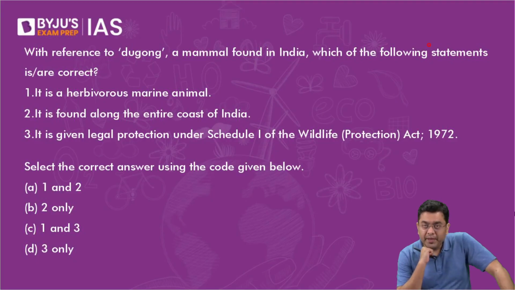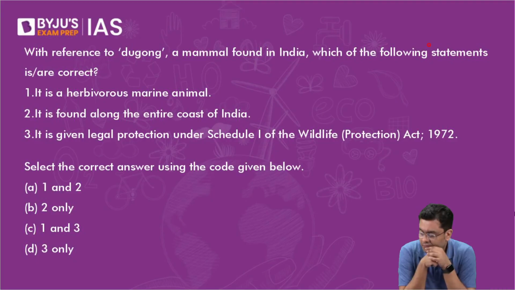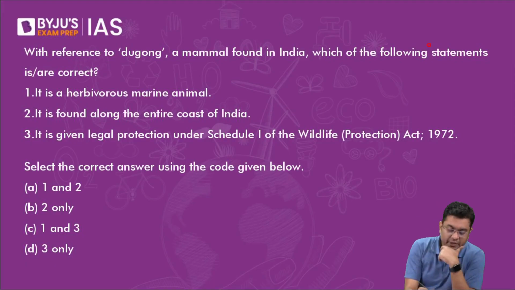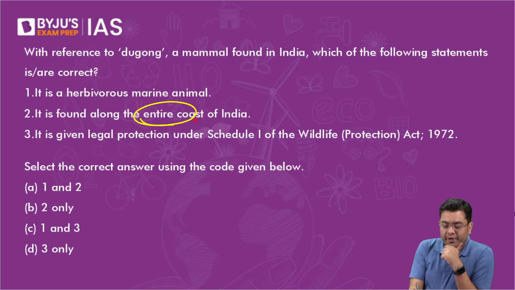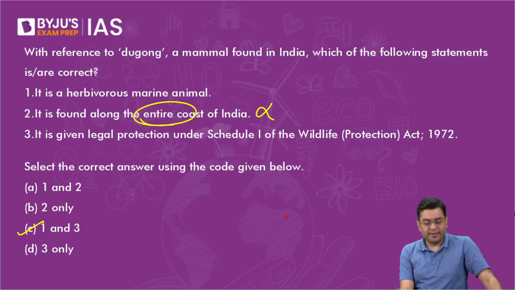Marine animal, it is very logical. So the statement that it is found along the entire coast of India will be incorrect. It is found in the region of the Gulf of Mannar. It is found in the region around Nicobar. So that is where it is found. The rest two statements are correct in this case.